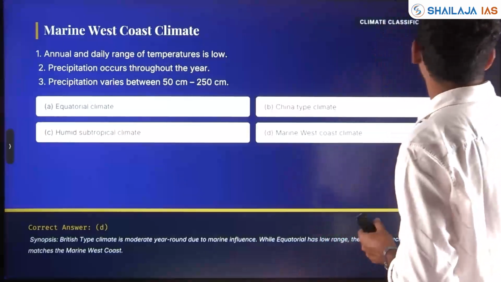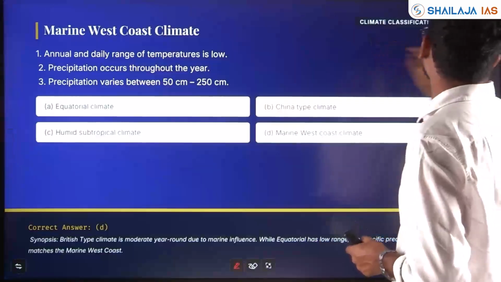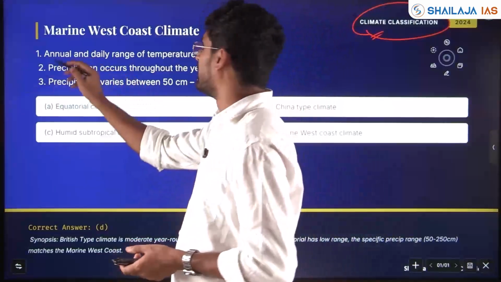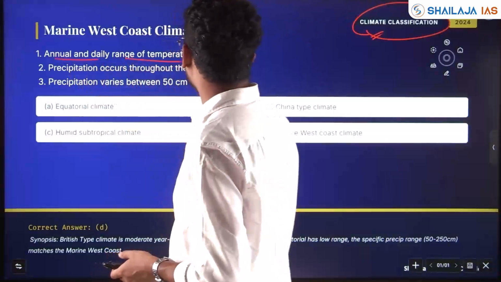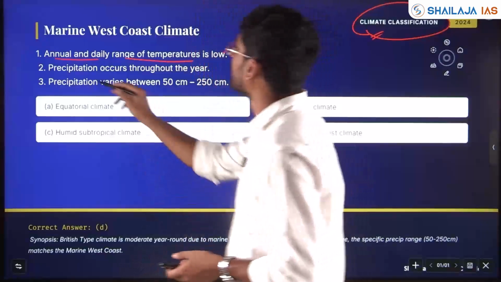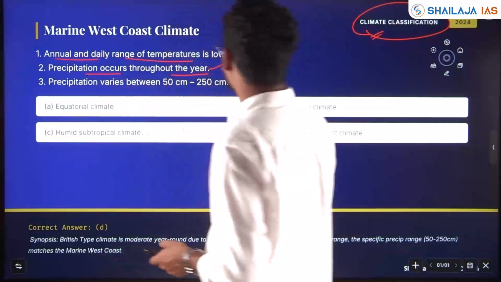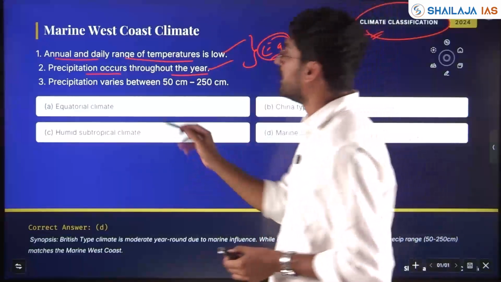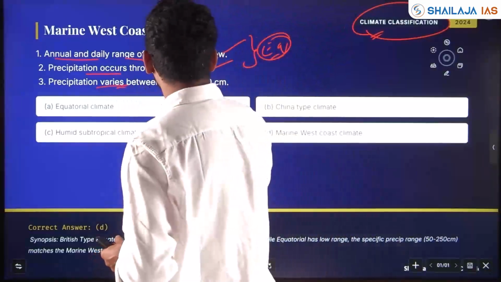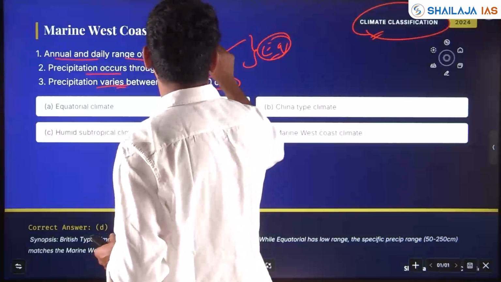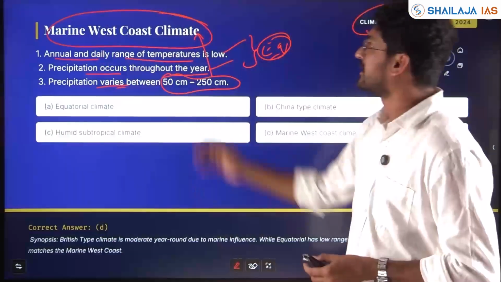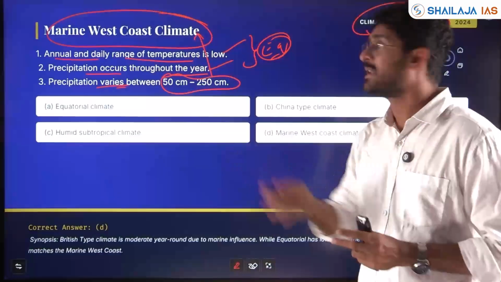Climate classification, asked in 2024. These are the statements given. Annual and daily range of temperature is low. Precipitation occurs throughout the year. These are equatorial climate characteristics also. However, precipitation varying between 50 centimeter to 250 centimeter is a distinct characteristic of marine west coast climate.